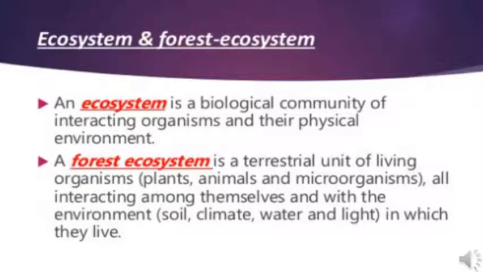We have read an ecosystem is a biological community of interacting organisms and their physical environment. A forest ecosystem is formed of biotic and abiotic components. It is a terrestrial unit of living organisms, that is plants, animals and microorganisms, all interacting among themselves and with the environment. Abiotic component, that is soil, climate, water and light in which they live. While plants and animals and microbes are the biotic components of the forest ecosystem. They are producers, consumers and decomposers.